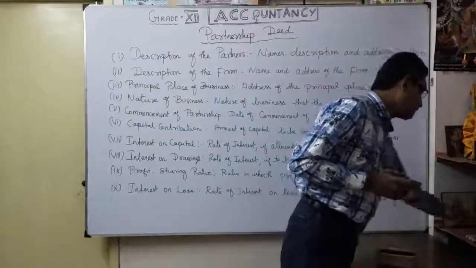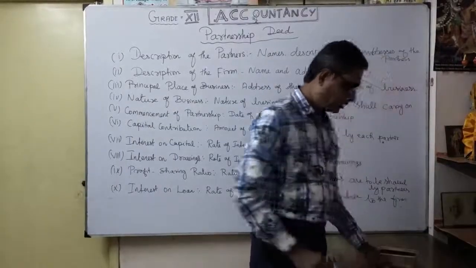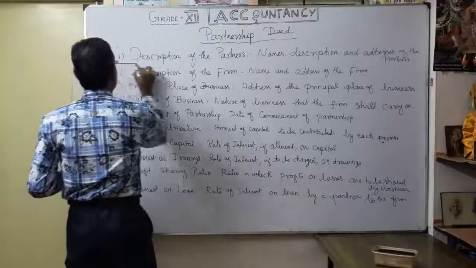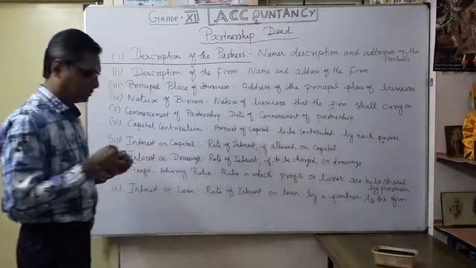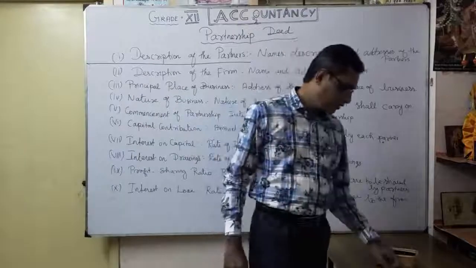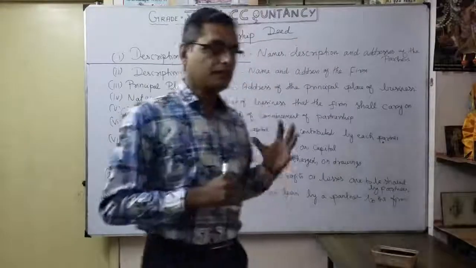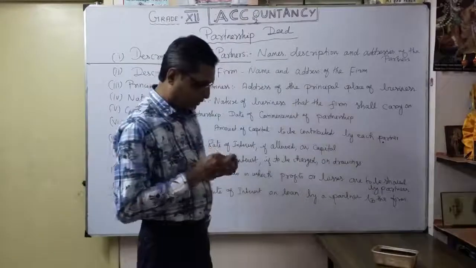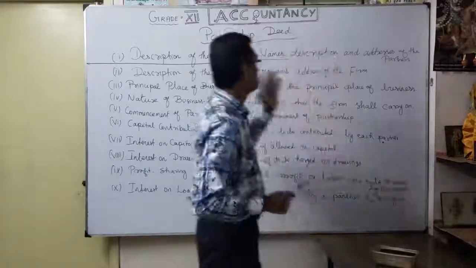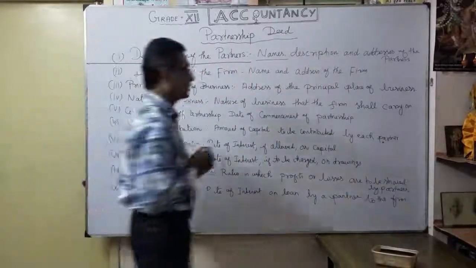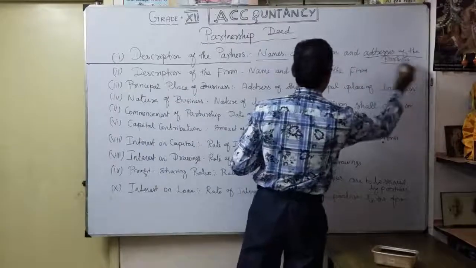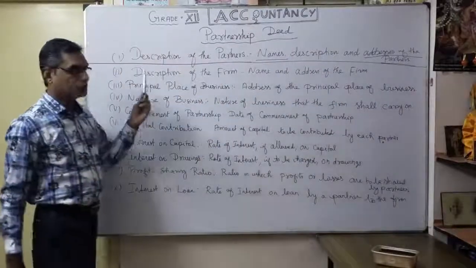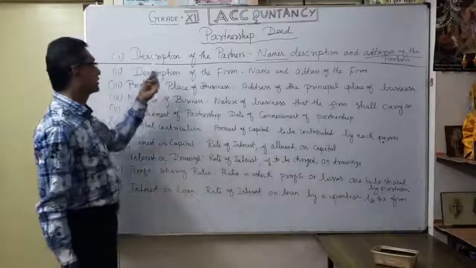As content, a very basic thing is the partners. How many partners? In a partnership deed, first we want to mention the description of the partners. How many partners are there, whether two or three? In the description of the partners, the names: what are the names of the partners? Thereafter their address, where they are residing. Very simple details of the partners. That is your first very important detail under the partnership deed: the description of partners.